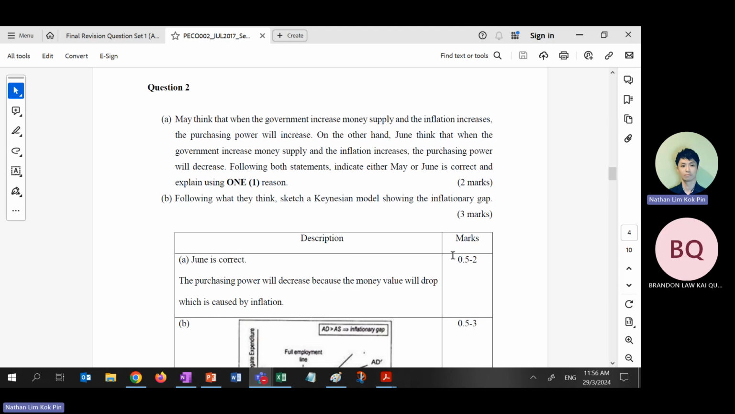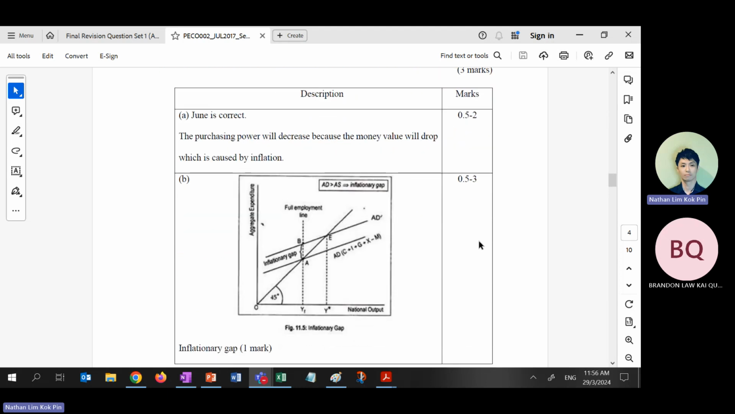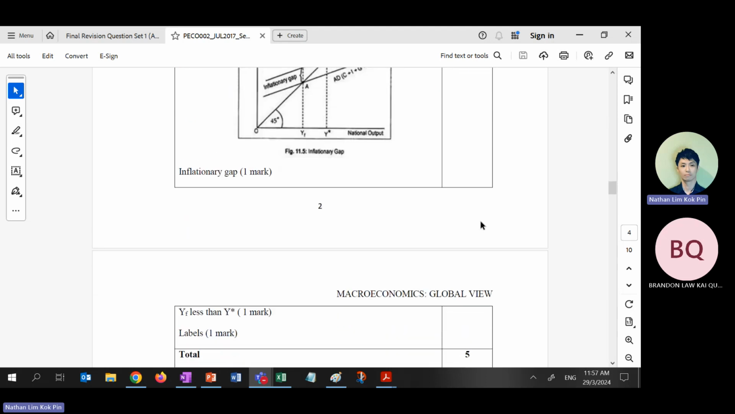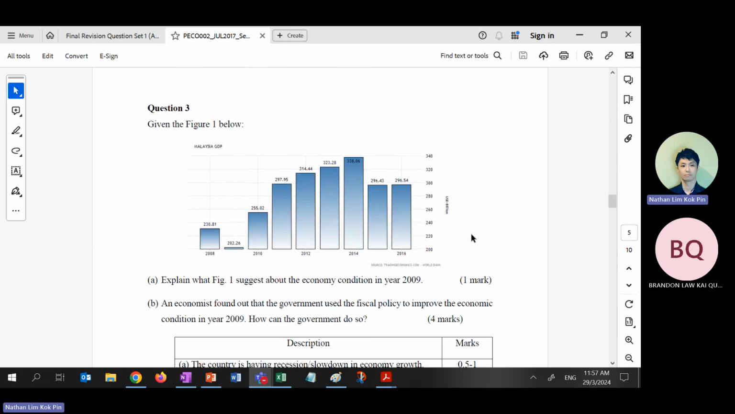Okay? Keynesian model, if there's an inflation, this is the Keynesian model showing the inflation gap. How can you link it to contractionary monetary policy? This is something you need to think about. It may come out, right? Draw a Keynesian diagram, for example, showing what will happen to the diagram after they apply contractionary monetary policy. Okay, all these may be tips or may not be tips.